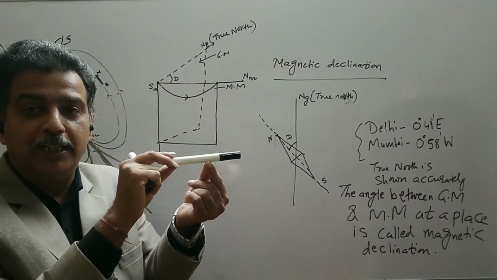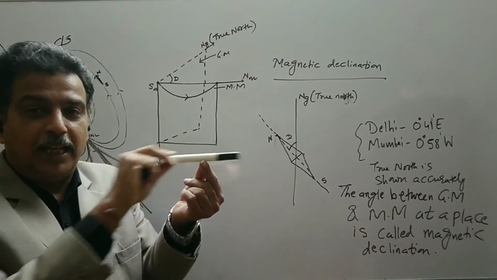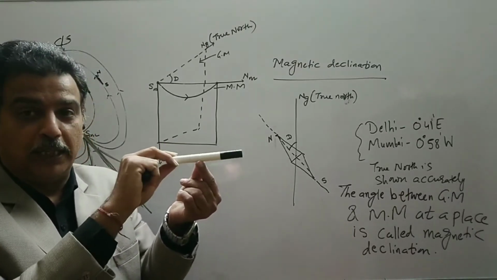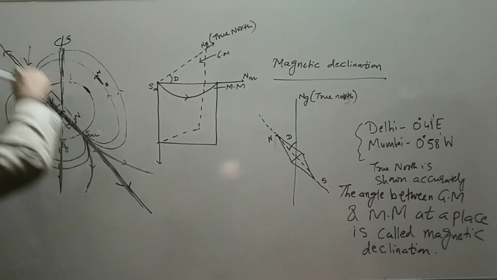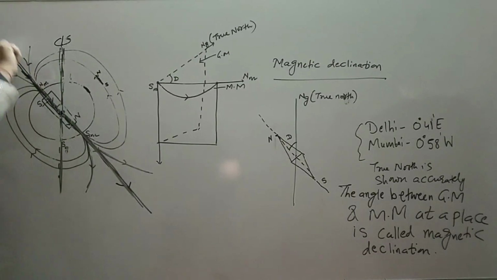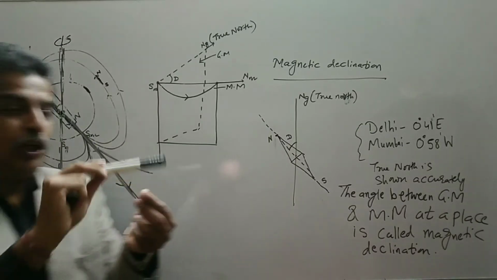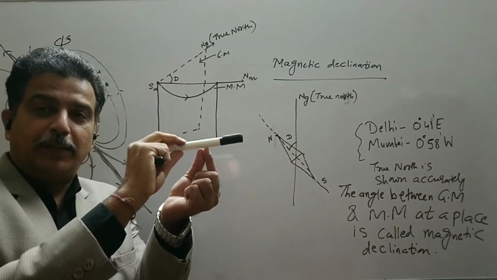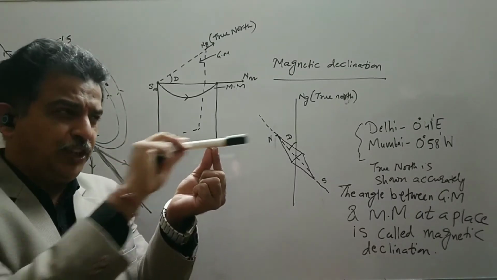It will be tilted by 1 degree. So if this is geographic north-south, then this will be at magnetic north-south, because there is an angle between the magnetic axis and the geographic axis, or an angle between the geographic north and the magnetic north. If we talk about the needle in Mumbai, it should point straight like this.